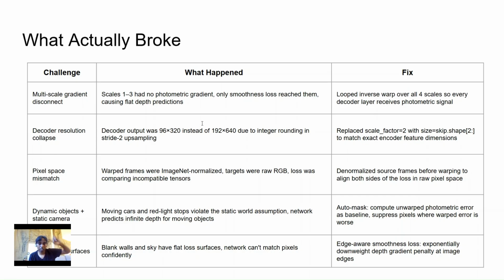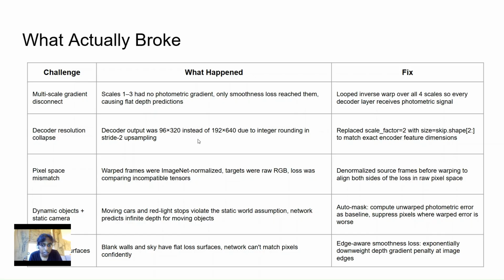The fourth and fifth issues are handled by the auto masking and the smoothness loss. Dynamic objects like moving cars violate the static world assumption and get suppressed by comparing the warped error against an unwarped baseline. Textureless surfaces like blank walls and roads got regularized by the edge-aware smoothness term that we put in. This downweights the smoothness penalty at the image edges, so sharp depth transitions at object boundaries are preserved that way.